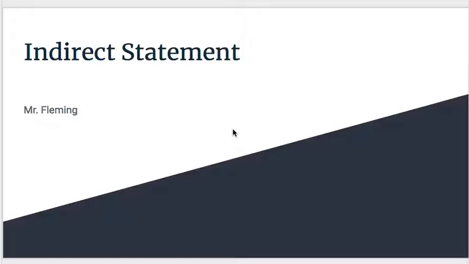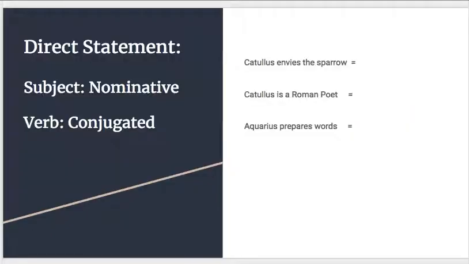Today we're going to learn about indirect statement, and let's just jump right into it. Everything that we've done up until now has been direct statement, right? We just hear what the truth is. Catullus envies the sparrow. Catullus is a Roman poet. Aquarius prepares words. All of these sentences are directly stated, directly to us. There's no intermediary. And for these sentences, we've got a nominative subject and we've got a conjugated verb.